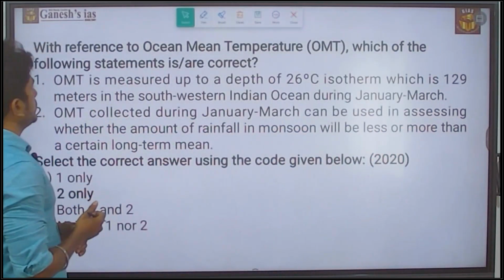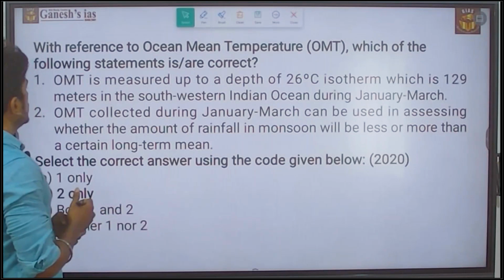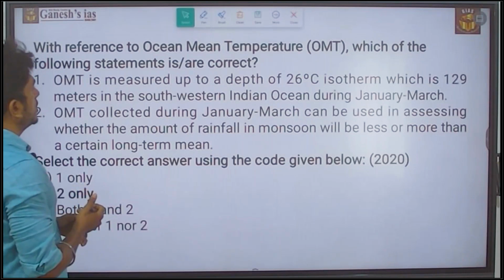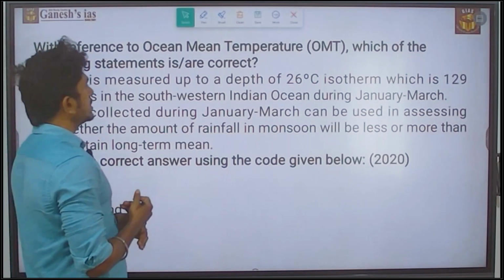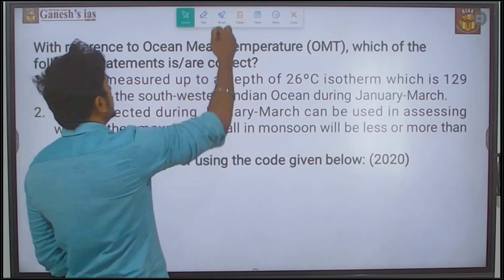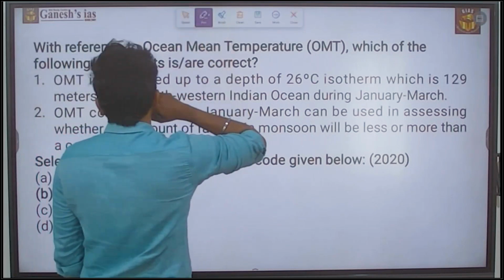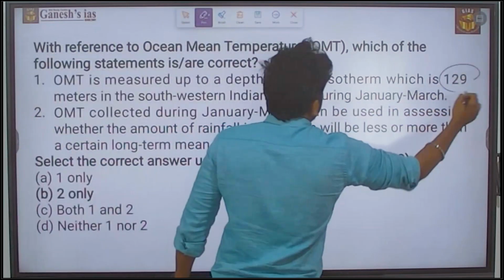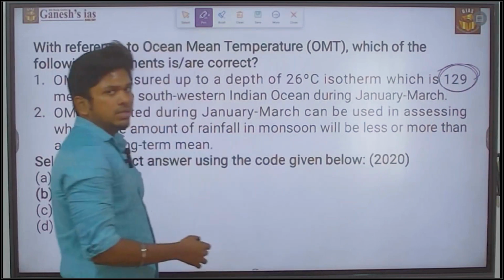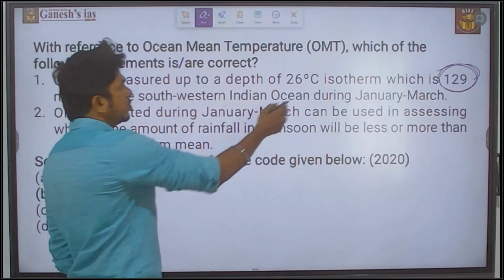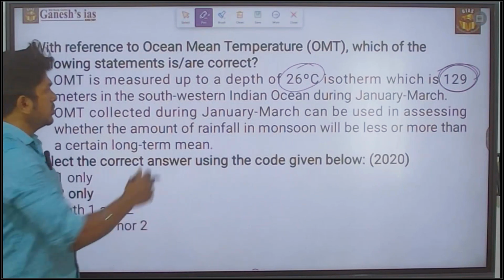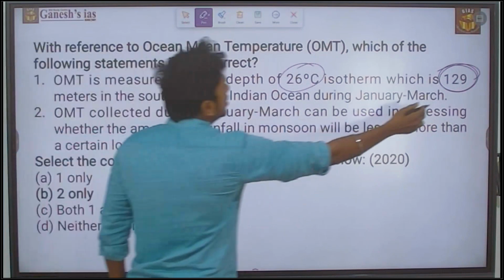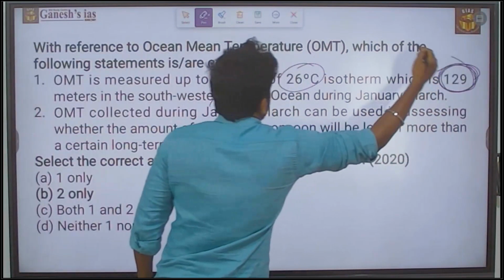Which of the following statements are right? Ocean mean temperature is measured up to the depth of 26 degree isotherm, which is 129 meters in the southwestern Indian Ocean during the January and March. Here is the trap. 129 is a huge depth. So at that depth, it won't be 26 degrees, it will be around 18 degrees or something. So this first statement is wrong due to this.